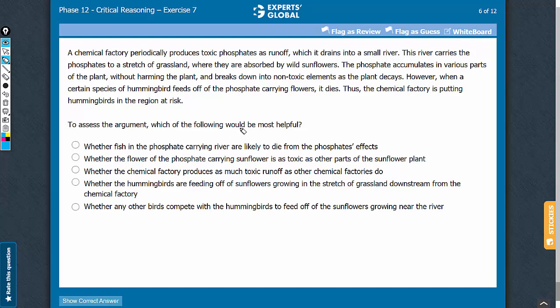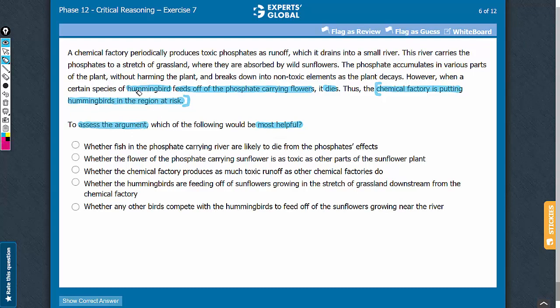This is an evaluation question and we have to find out a statement that would be helpful in assessing the argument. The conclusion is that the chemical factory is putting hummingbirds in the region at risk. The missing link is between hummingbirds dying after feeding off the phosphate carrying flowers and the conclusion that the chemical factory is putting hummingbirds at risk. Our broad expectation from the correct answer choice is that it should indicate some fact or data that helps in evaluating the conclusion. Answer choice A.